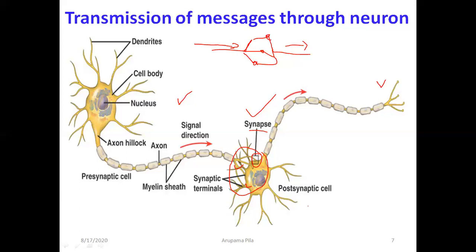These nerve fibers are made up of nerve cells. These nerve cells are known as neurons, and you have seen that the structure of a neuron is somewhat similar to the structure of a tree, in which we have three main structures: cell body, dendrites, and axon. And then the axon terminal is also there.